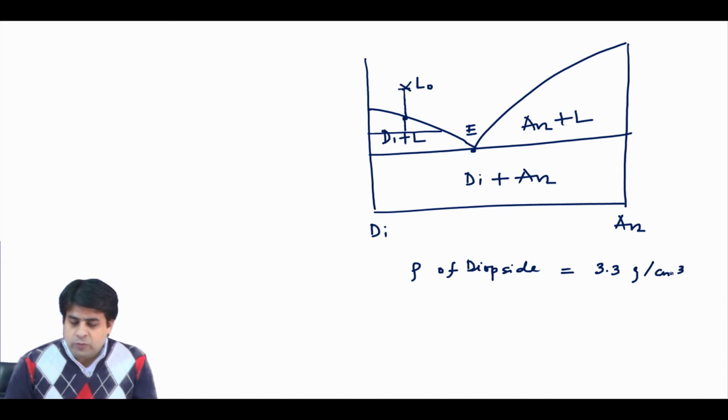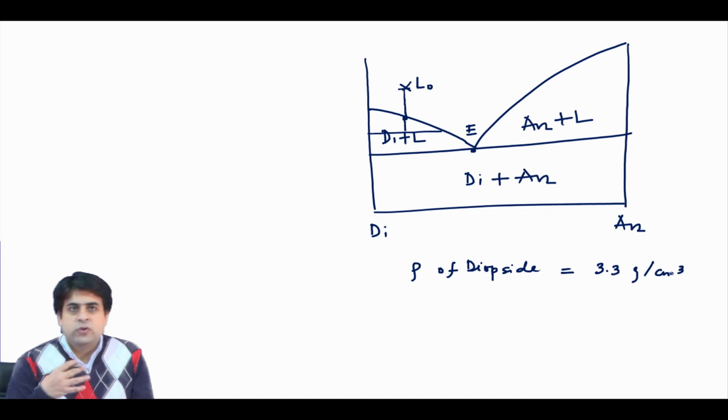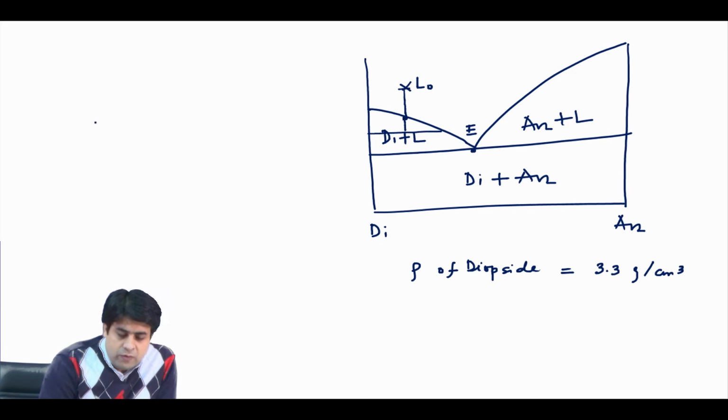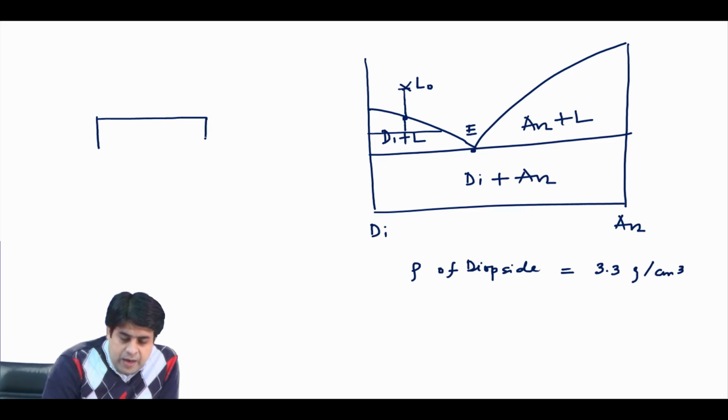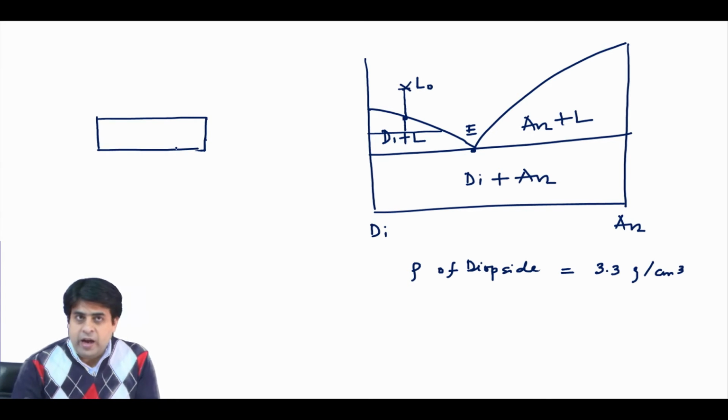So in fractional crystallization, first you will have a layer of diopside, because diopside has a higher density.